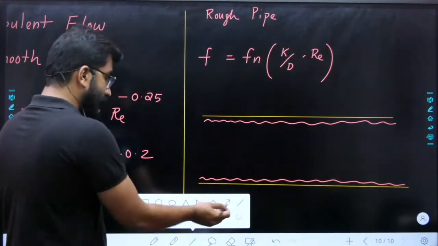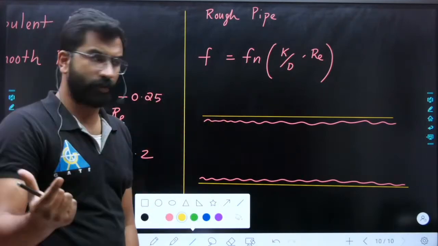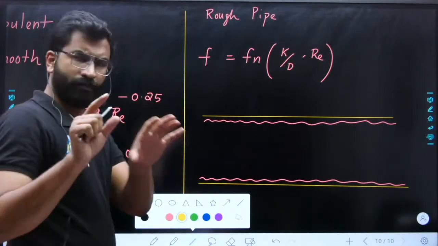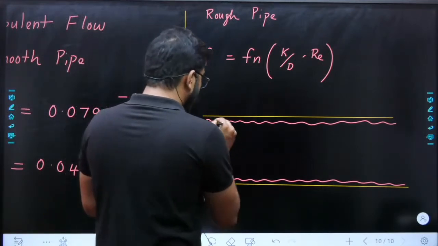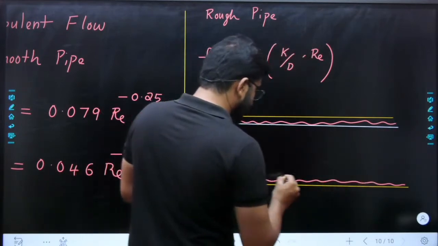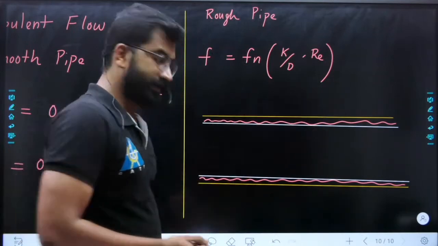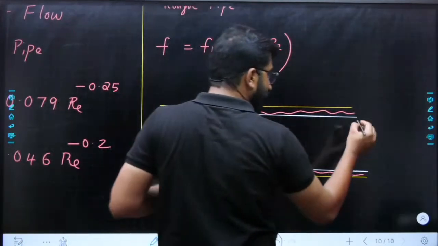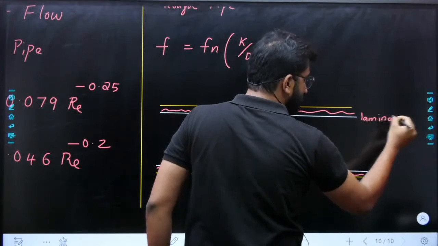Now the laminar viscous sublayer in the turbulent velocity profile. I'm not explaining that again because I've already explained this several times. The laminar viscous sublayer, that is the first layer, in the turbulent velocity profile is like this. So this white line is your laminar viscous sublayer.